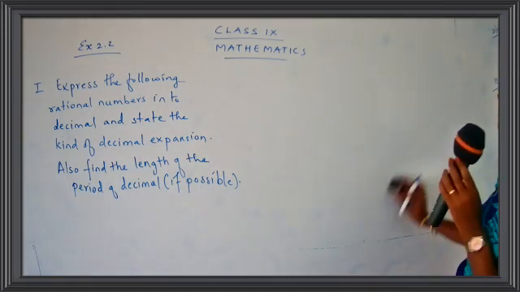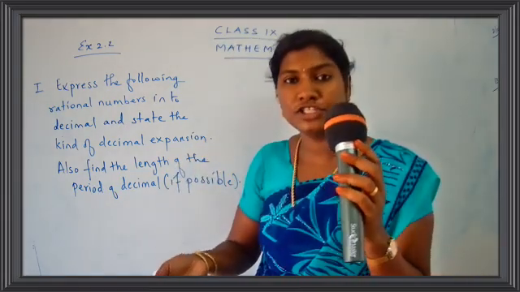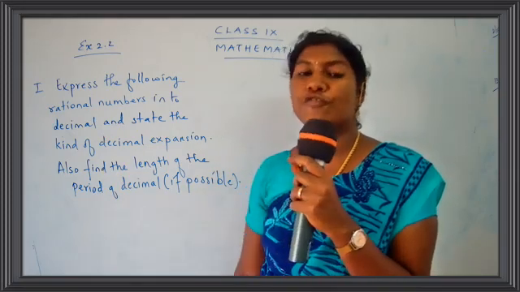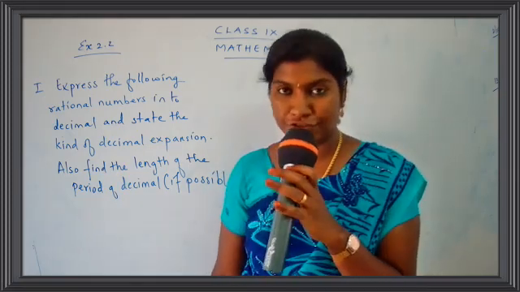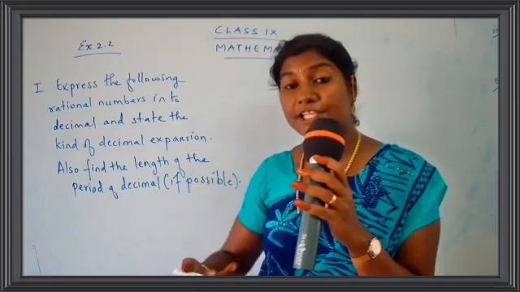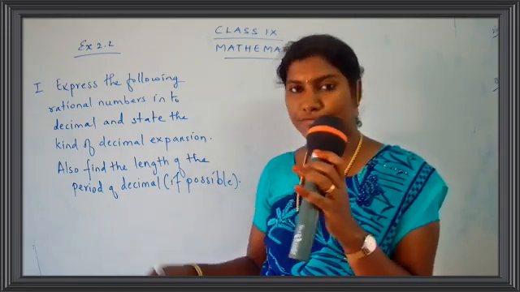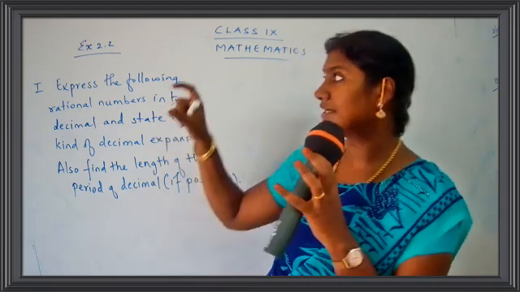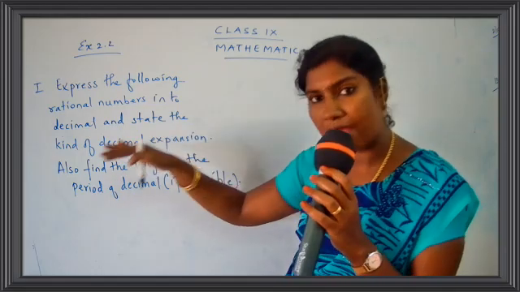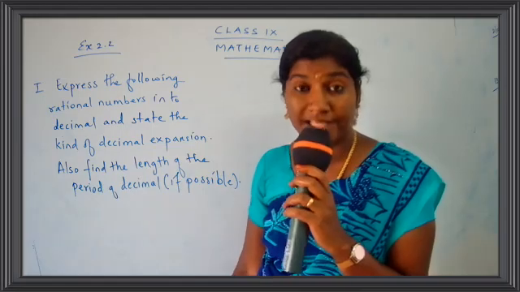If possible, try to do the sum on a new page, because the decimal will go very long. Okay, children, if you have only half a page, just go for a new page. Listen to me carefully, because the decimal expansion goes very lengthy. It's a very long decimal expansion, so you have to use a new page. If you have written just a few lines, you can continue. If you have already used half of the page, no need to continue the sum there. You can take a new page and do the sum.